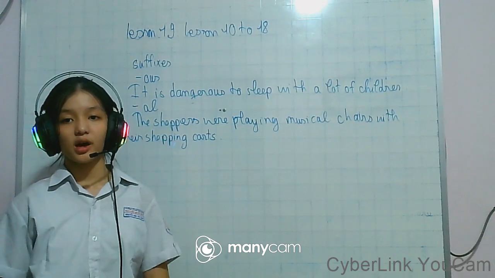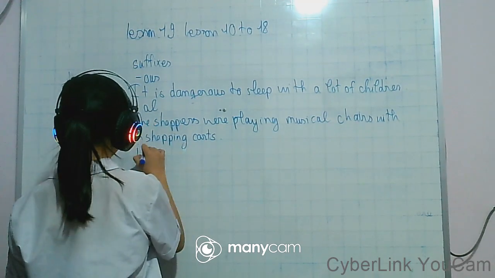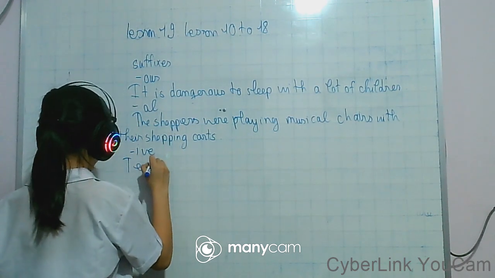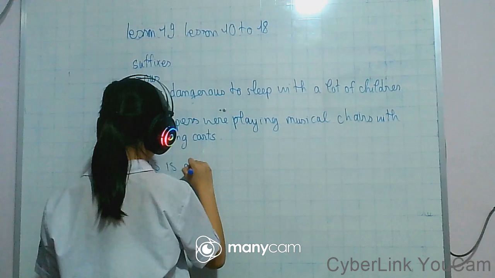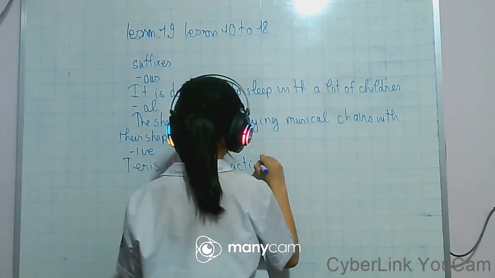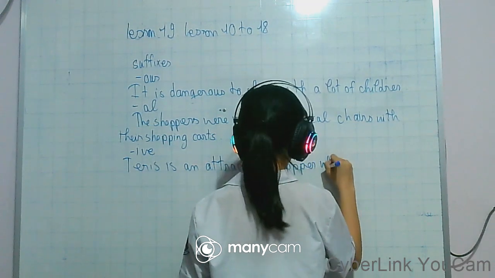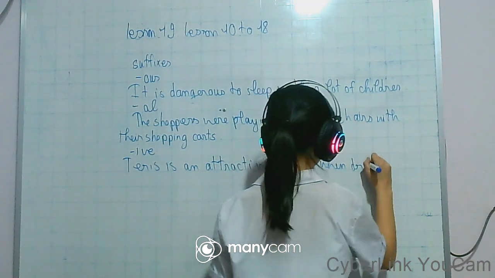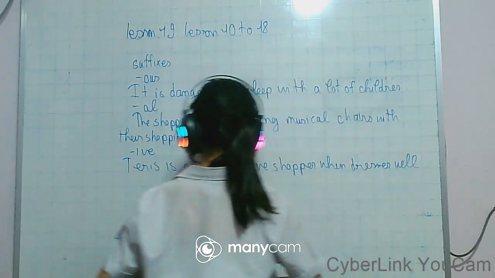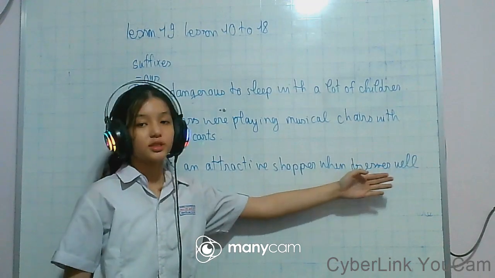Okay, next we have ive. Cherish is an attractive shopper when she dresses well.